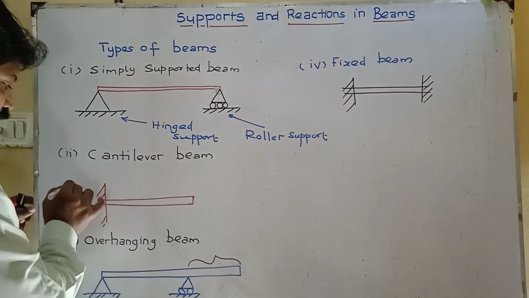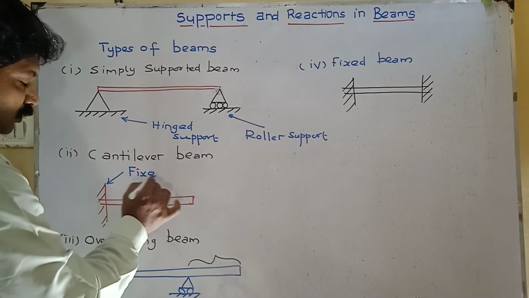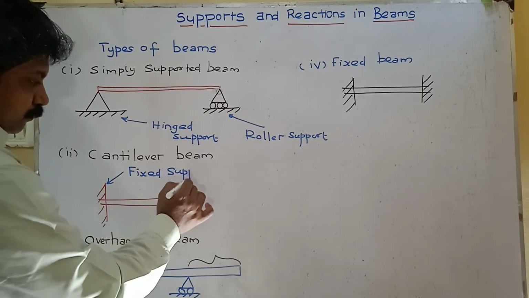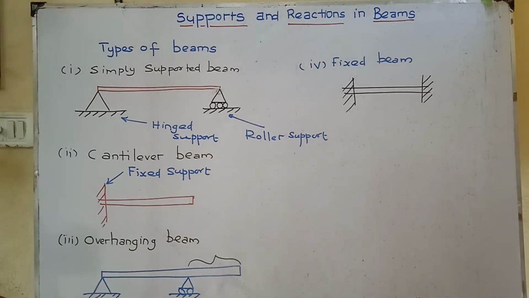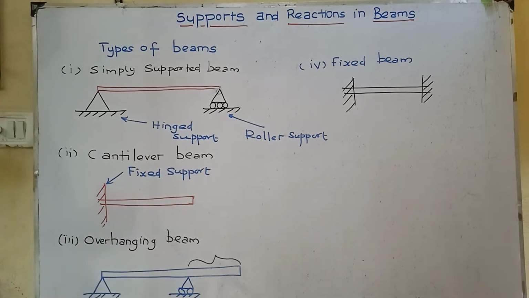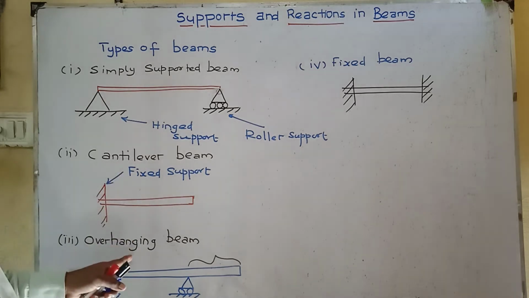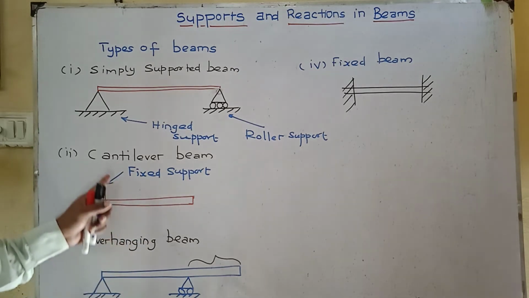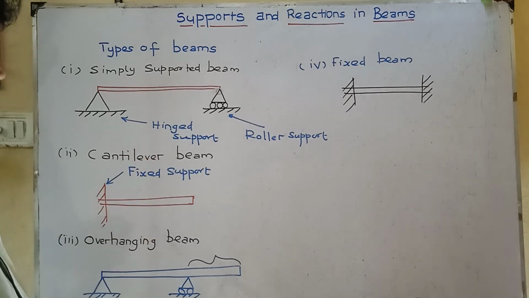Fixed support, this one fixed support. Okay, these are the supports in the beams. So what are the types of beams? Simply supported beam, cantilever beam, overhanging beam, fixed beam. The supports are hinge support, roller support and fixed support.